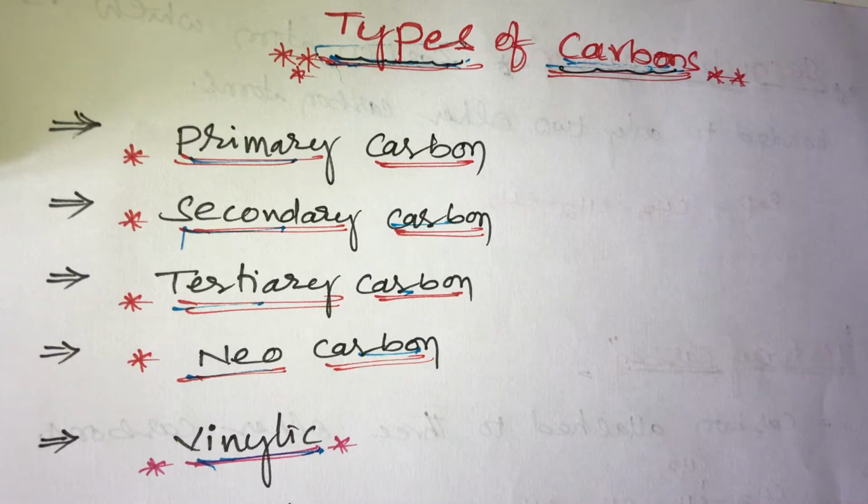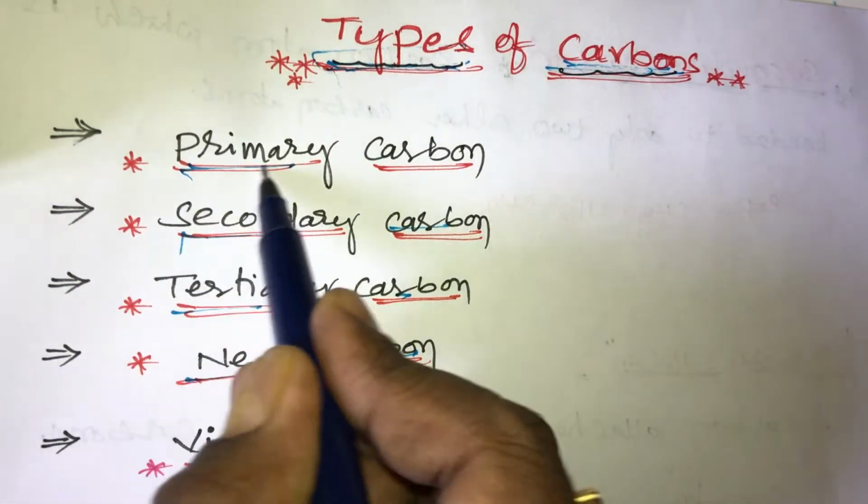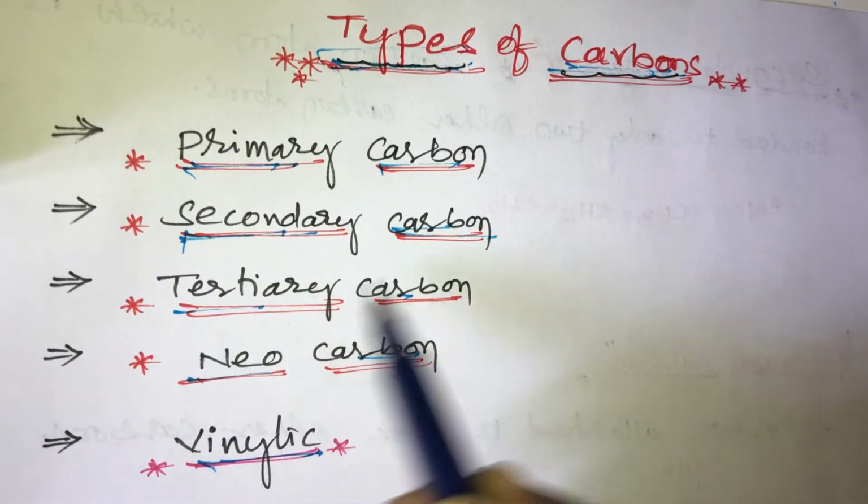Hello students, today I am going to discuss organic chemistry, some basic concepts: types of carbons. How many types of carbons are there? These types of carbons are classified mainly into primary carbon, secondary carbon, tertiary carbon,